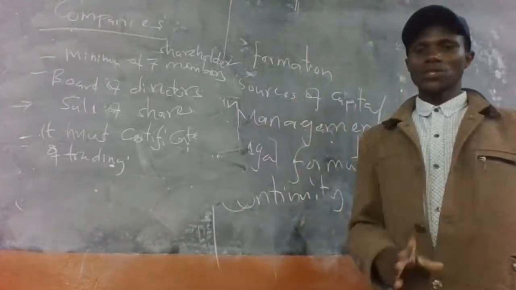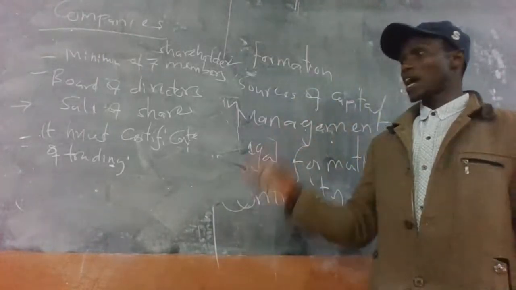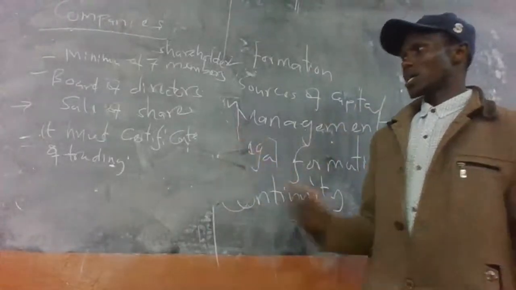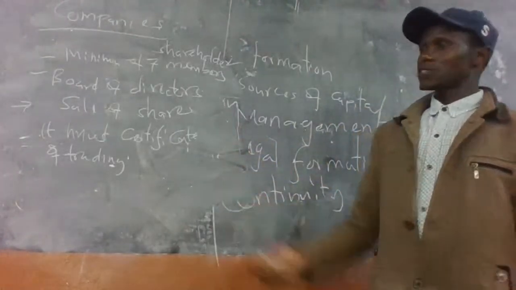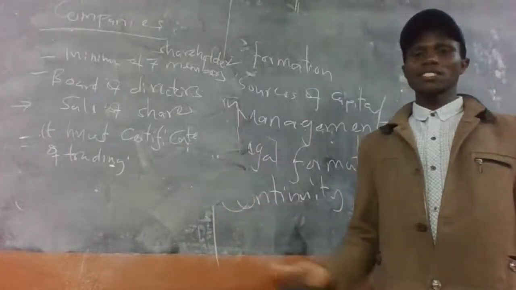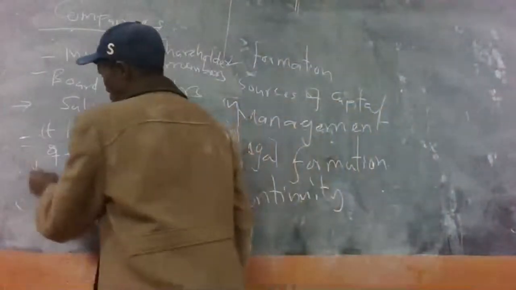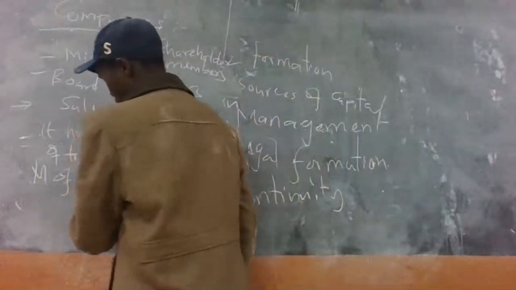This certificate of trading highlights what the company will be selling, or what the activities of the company will be. It should also contain what we call the memorandum of association.